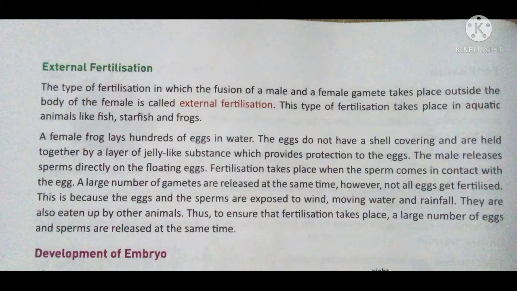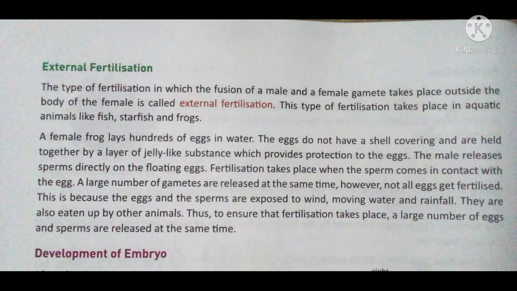That's why the chance of survival is very low in external fertilization, so to ensure the fertilization takes place, a large number of eggs and sperm are released at the same time. So this is very important, all of you, that in external fertilization, both male and female release a large amount of gametes to ensure the